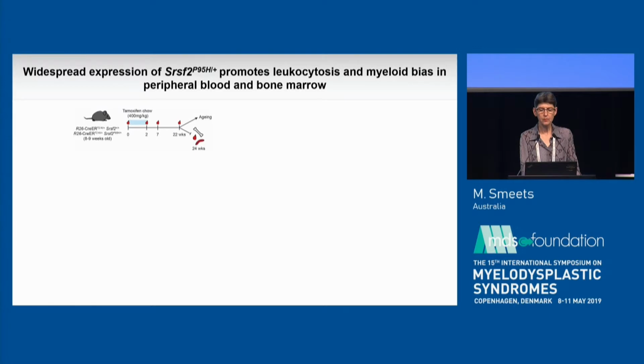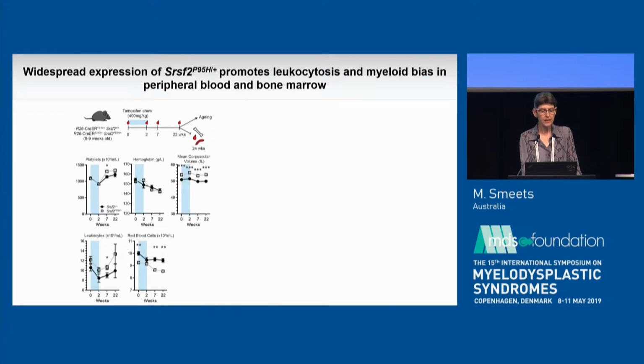So when we induce widespread expression of mutant SRSF2 in Rosa Cre mice and follow up with bleeds and a final analysis at 24 weeks, we can see that in the peripheral blood, there is no significant change in platelets or hemoglobin, but there is a significant increase of the MCV with macrocytosis developing after 2 weeks. There's also an increase in the leukocytes and a decrease of the red blood cells.